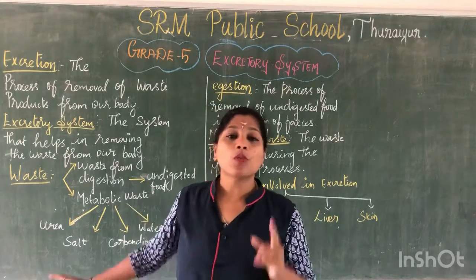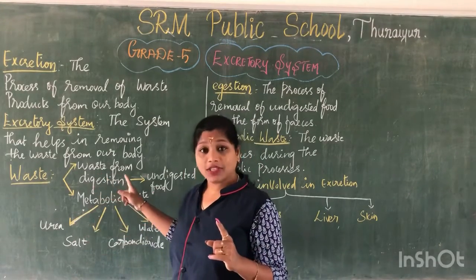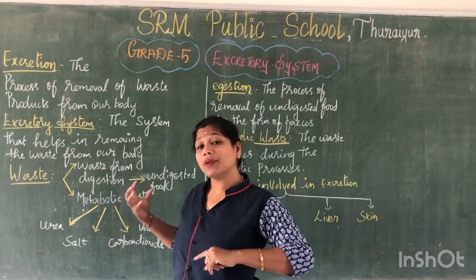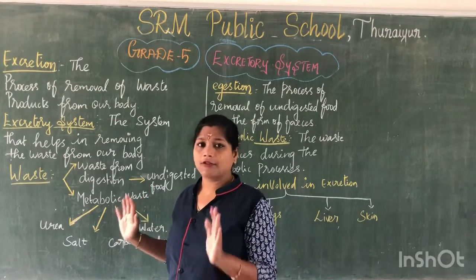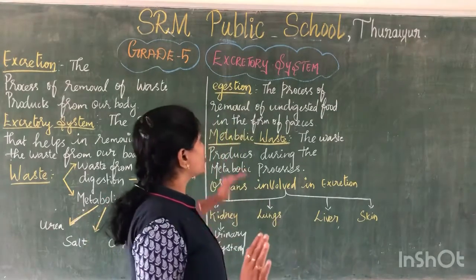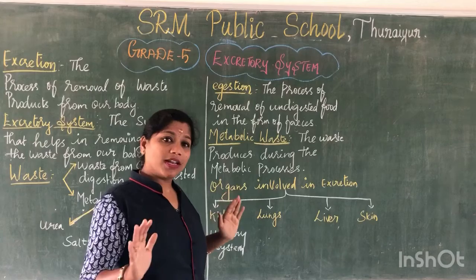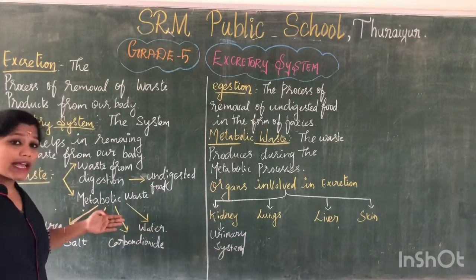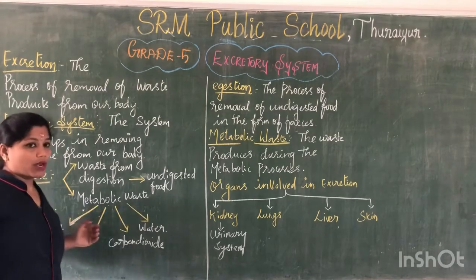Clear, all of you? One kind of waste is waste from digestion. What is the waste from digestion? We get undigested food. How is this undigested food removed? It is removed by the process of egestion. Are we all clear with this? Next is the metabolic waste. We have another kind of waste called metabolic waste.